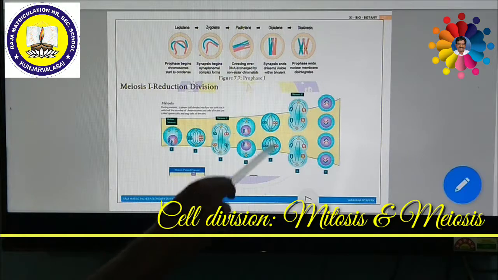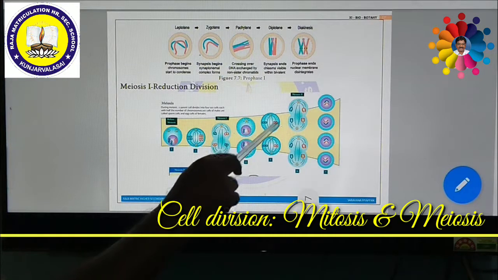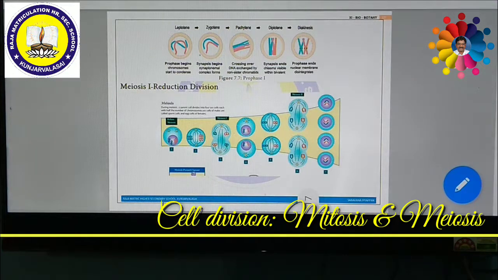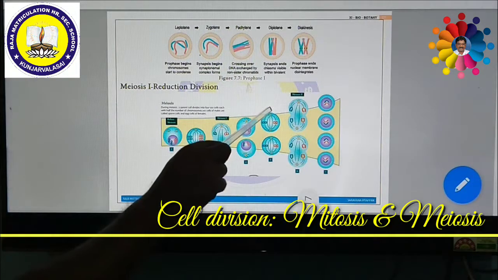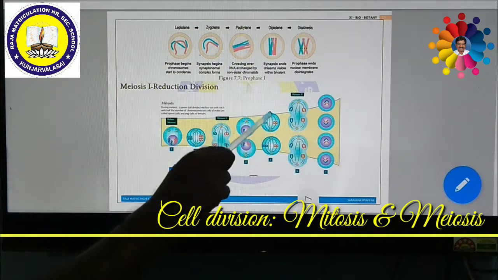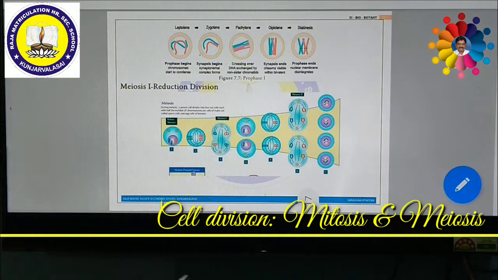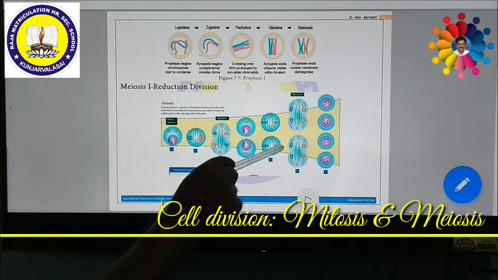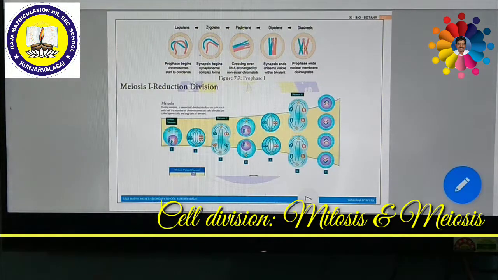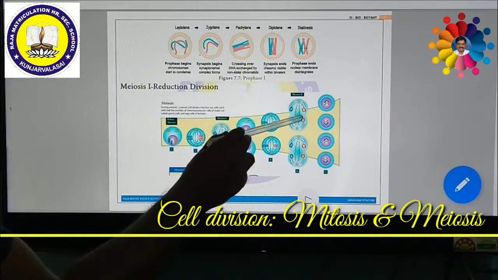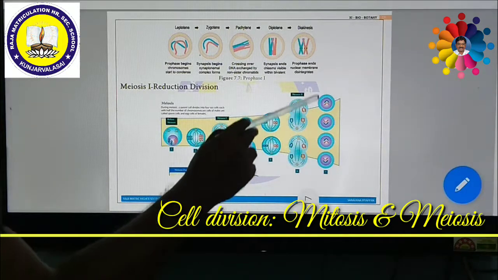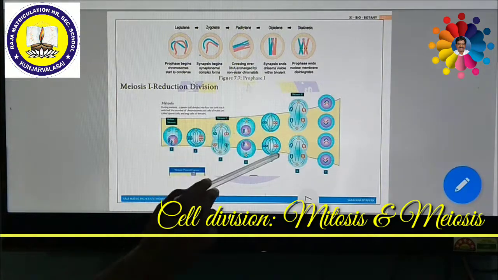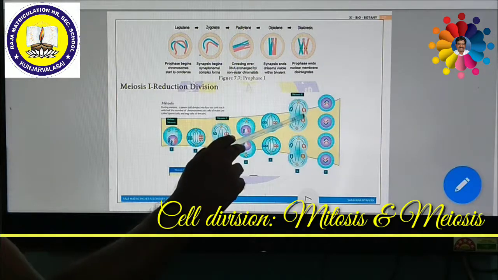Then metaphase 2. During this metaphase 2, all the chromosomes are at the center of the equatorial plane, forming a plate called the equatorial plate. Then this stage is called metaphase. During this metaphase, spindle fibers form, and centrioles in the animal cell. Afterwards, the spindle fibers pull the chromosomes towards the poles once again, which leads to telophase. Then after telophase, four nuclear structures will be formed, which will be followed by cytokinesis.